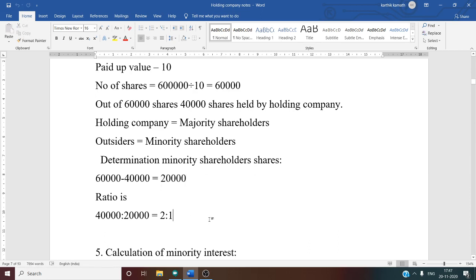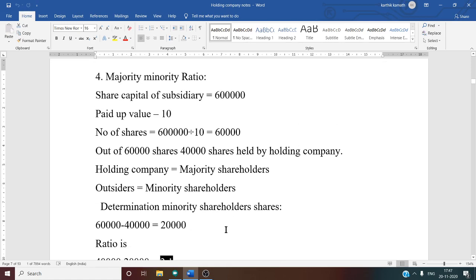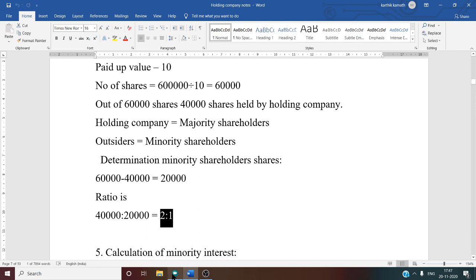But we want the majority minority ratio. Now we know the answer of majority 40,000, answer of minority 20,000. Simplify this, all zeros will get cancelled. 2 divided by 2, you get 2 is to 1. This is the simplified ratio, 2 is to 1. So here there are 3 units, 2 plus 1. So fraction of minority is 1 by 3, and fraction of majority is 2 by 3. So this is about majority minority ratio. Have you understood this one?